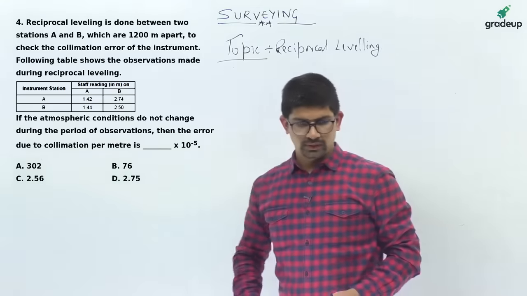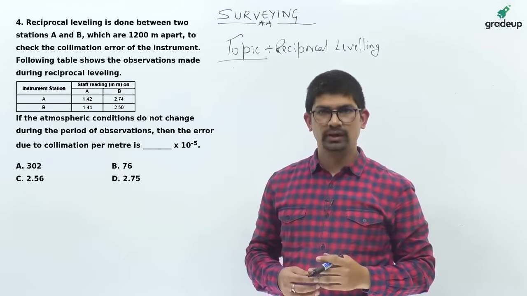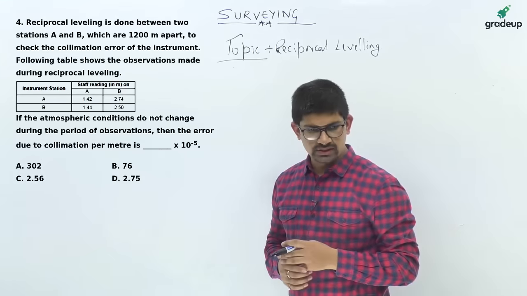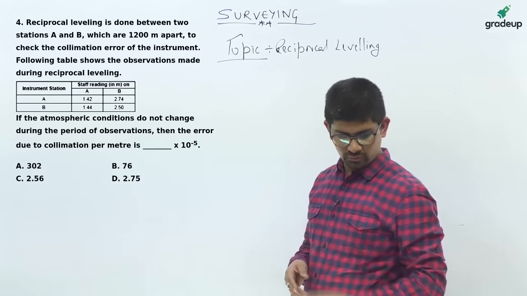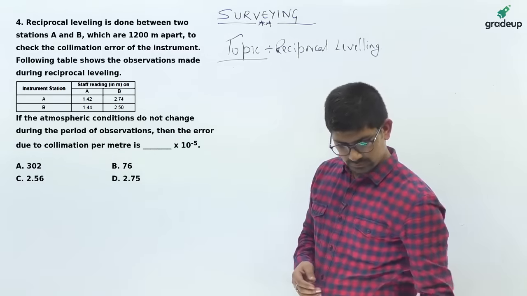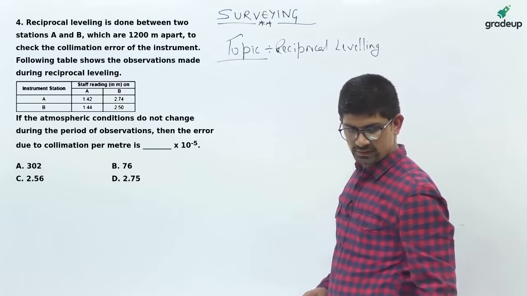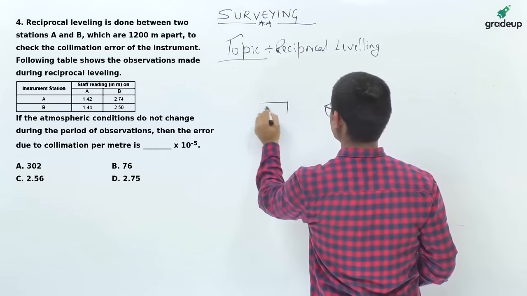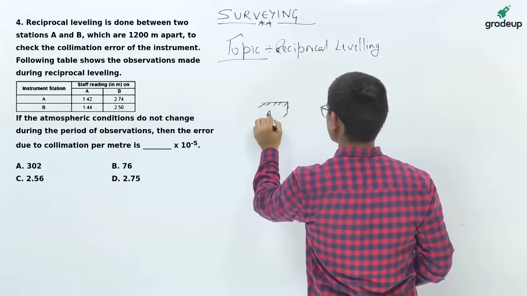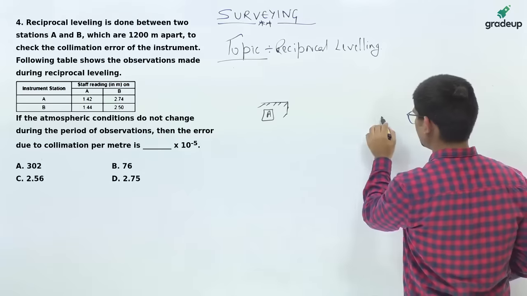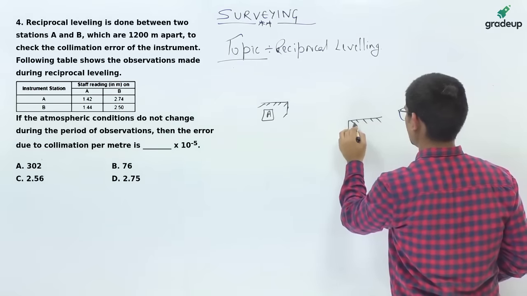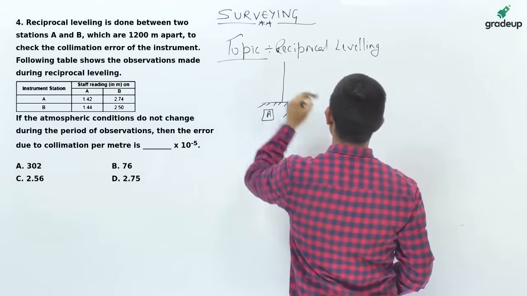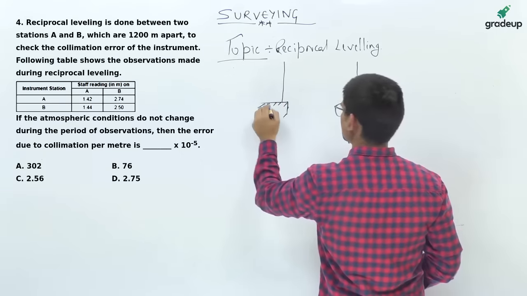Reciprocal leveling. Now in this, stations A and B are 1200 meters apart. Their staff readings are given to you and you have to find the error due to collimation. So first of all, let's visualize these readings. Let us suppose this is station A and this is station B. At this point there is a staff, at this point also there is a staff.